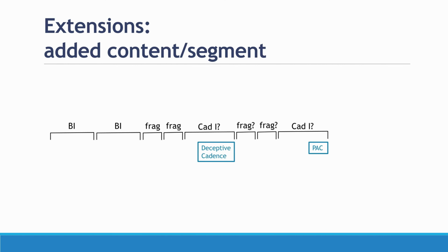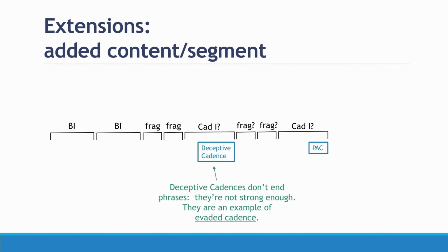So we need to decide, well, what are we going to count as the extra content here? Things like harmony or cadence might come into play in this situation to help us make those decisions. So in my hypothetical phrase here, I'm saying that I've got a deceptive cadence happening at the end of the first potential cadential idea, but I have a PAC at the ending of the final possible cadential idea. In this case, the deceptive cadence is not going to be strong enough to end a phrase.